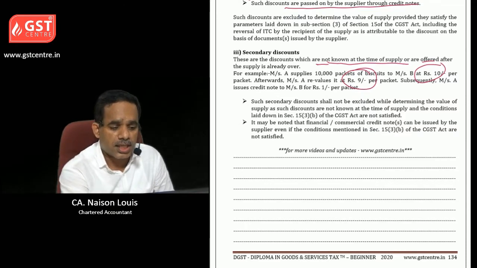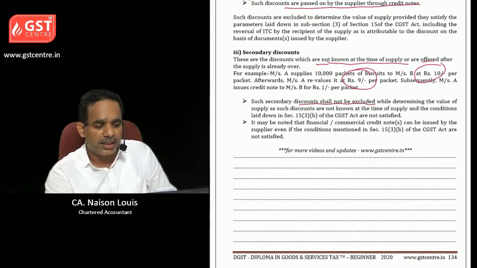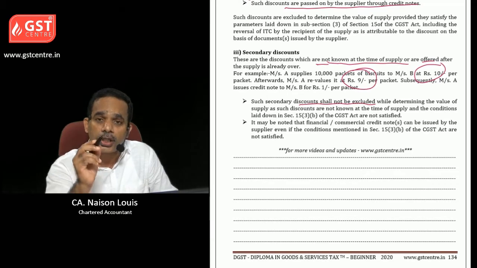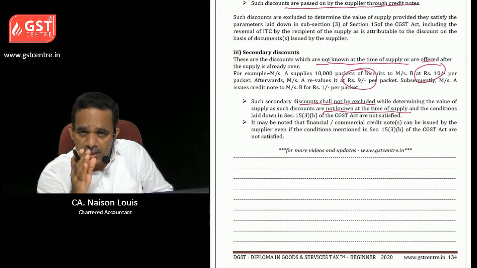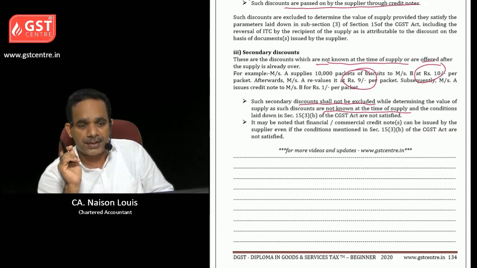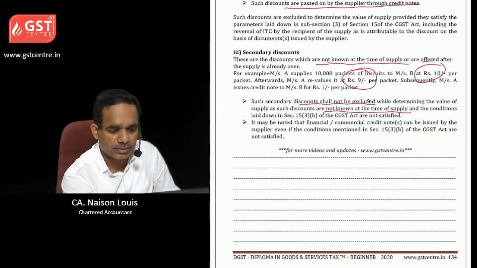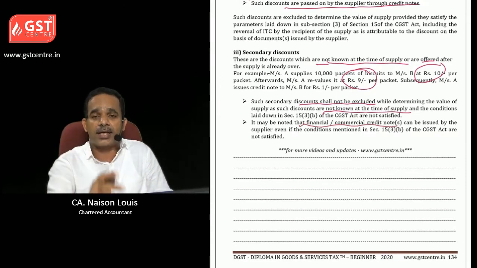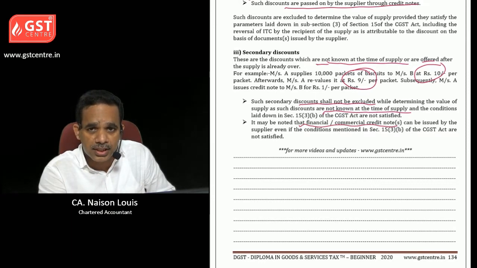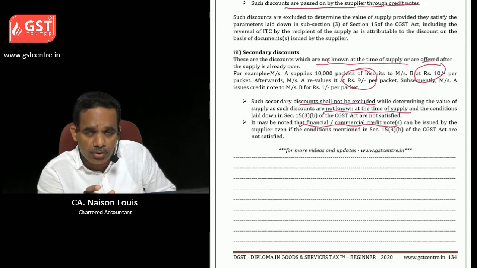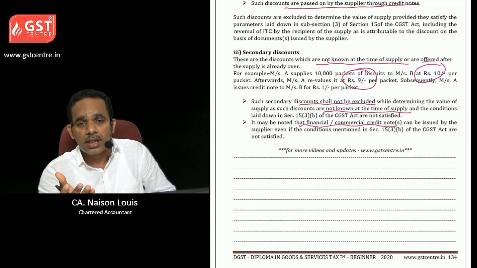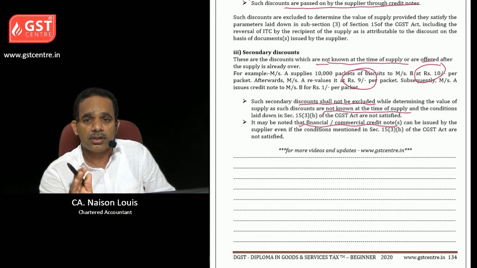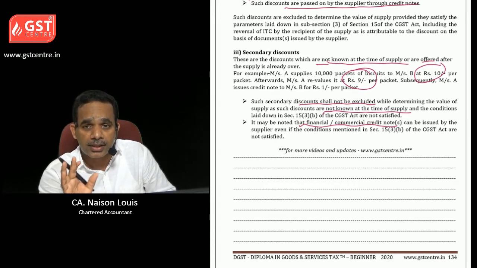Here, such discounts shall not be excluded while determining the value of supply, as such discounts are not known at the time of supply and the conditions laid down in section 15 subsection 3b are not satisfied. In that situation, we need to issue a financial or commercial credit note only, not the GST credit note. In the commercial credit note, there is no mention about GST and it cannot be reversed by the customer. And the supplier cannot deduct the GST when he issues a commercial credit note.